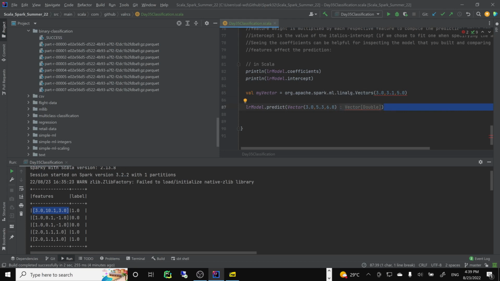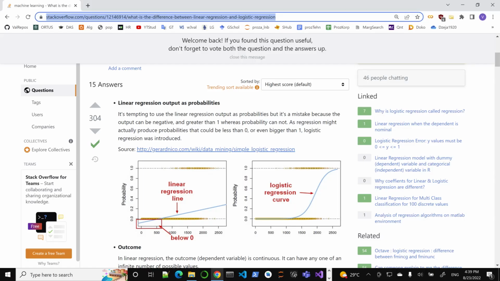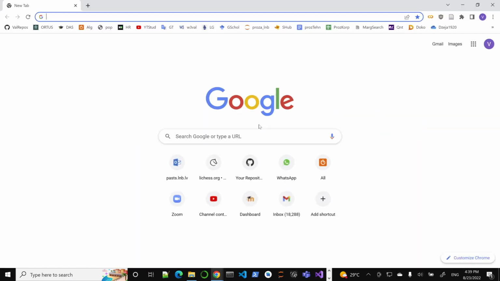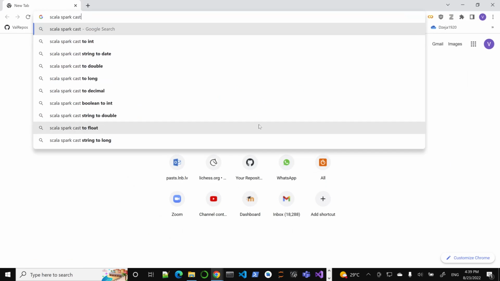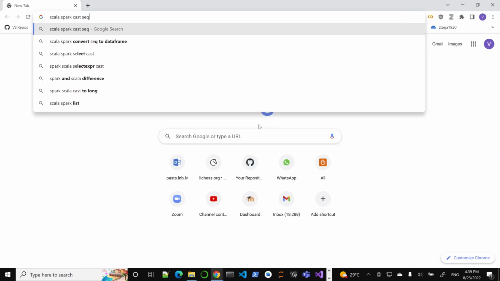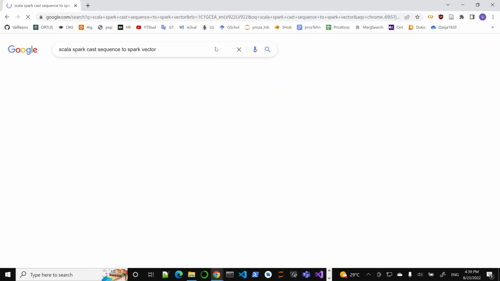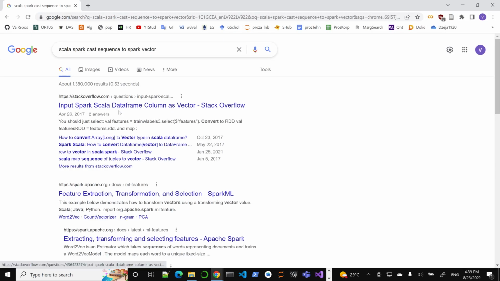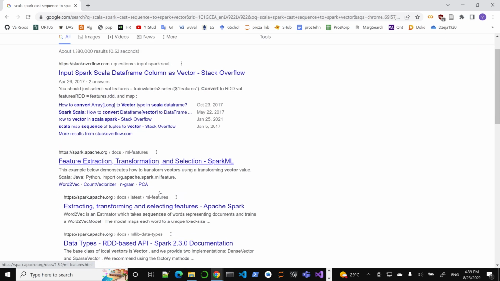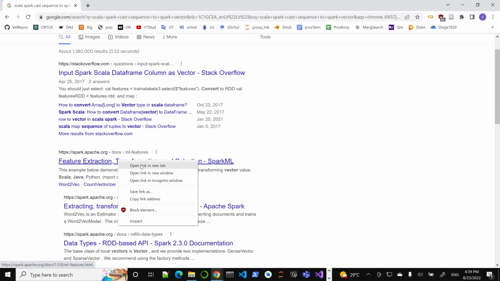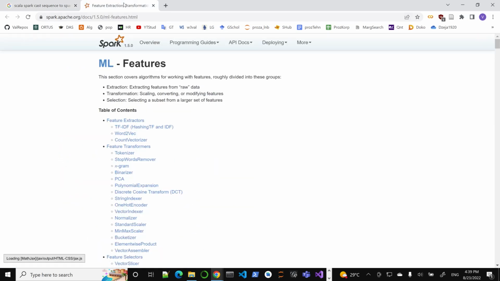As a vector, because we would like to do this here. Predict, cast as vector. So let's search: Scala Spark cast sequence to Spark vector. We check this on Apache Spark, how to do it by hand.